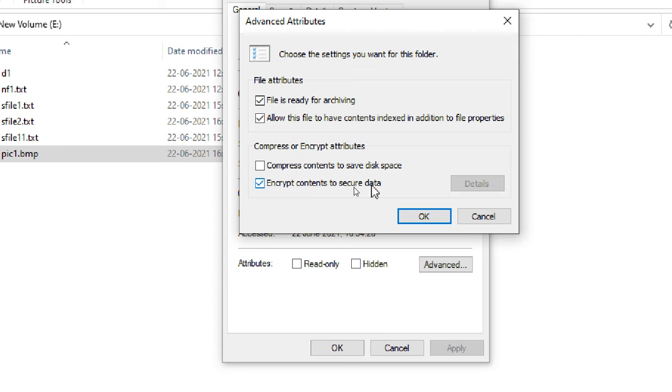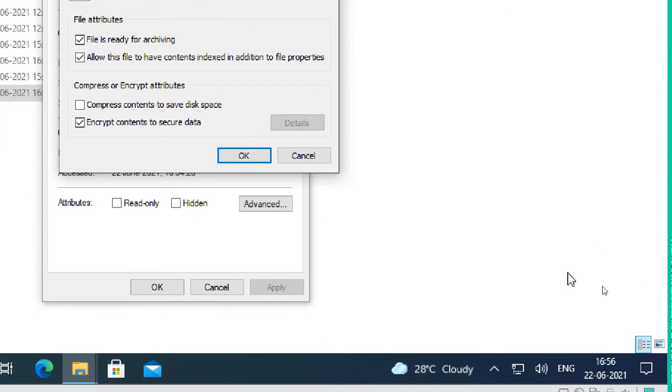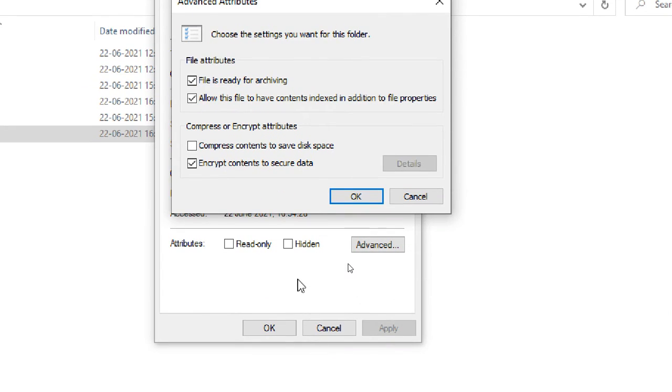Encrypt contents to secure data. When I check this one and click OK, a notification will come here. You have to click on that notification to back up your keys. But in case you miss that point, forget to take a backup, and you've clicked OK, no problem. We can do it again, we can back up again. I will tell you those options also.